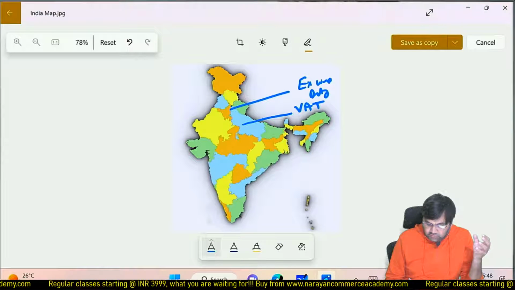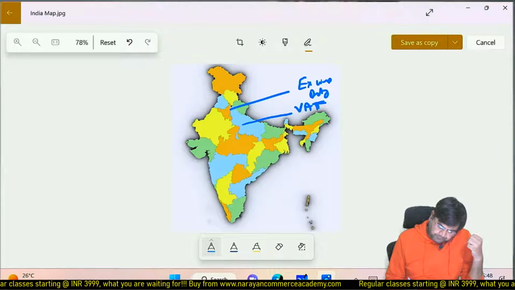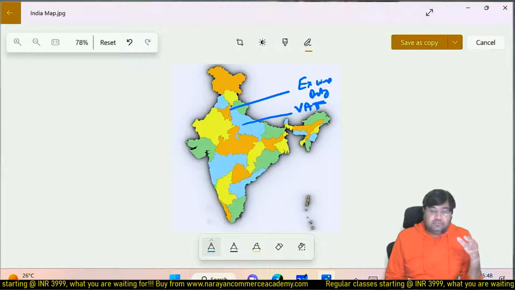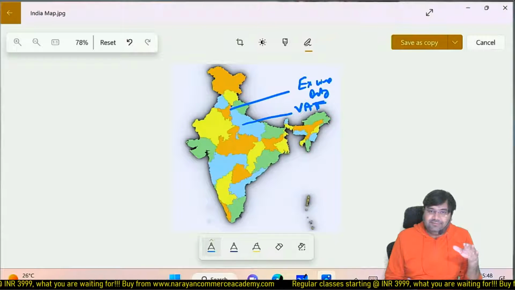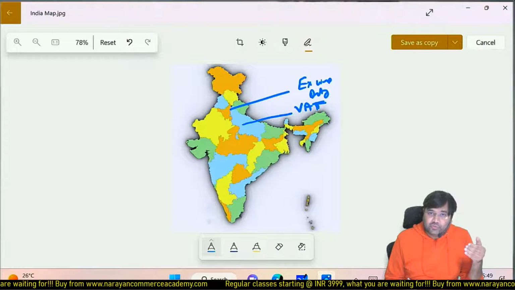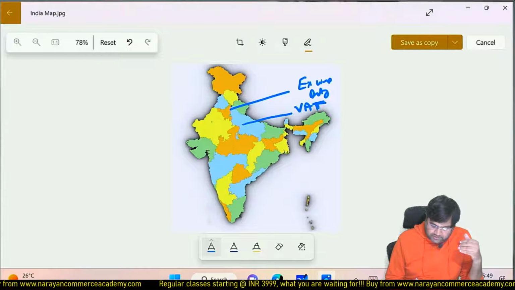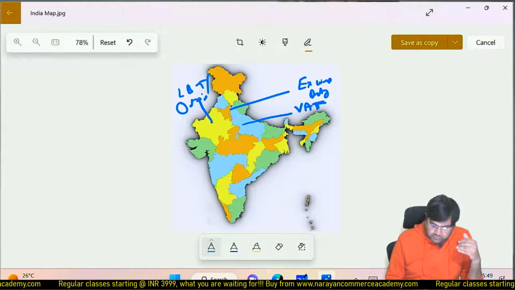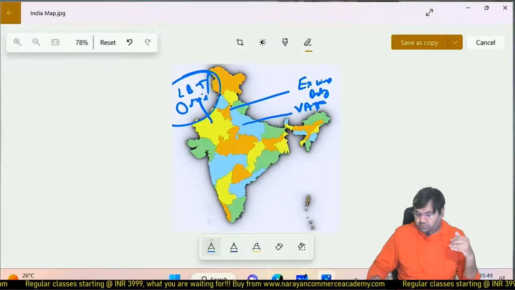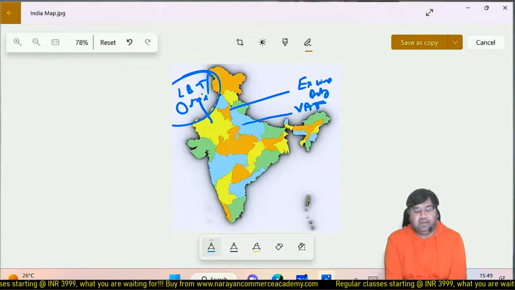So state government used to levy VAT. The story does not complete here. State government used to levy VAT, and in that state, let's say a municipality used to levy entry tax in the form of LBT or octroi. So see, one goes through different types of indirect taxes.